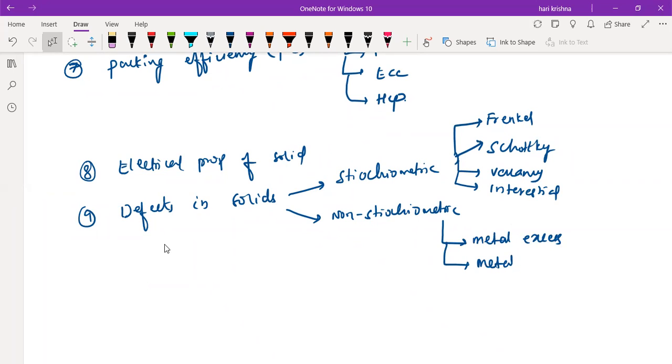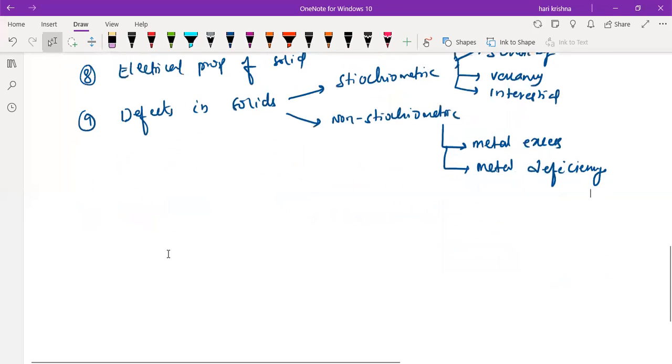Good. So metal excess and the metal deficiency. Okay. And the last one is the magnetic properties. So with this, we'll finish the chapter.